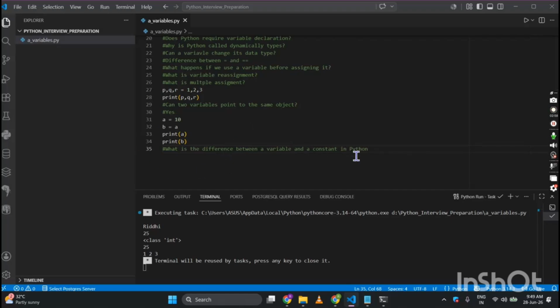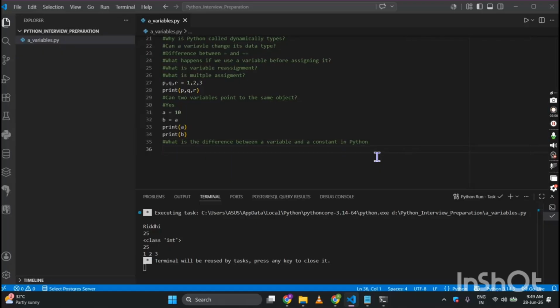Python does not have true constants, and by convention variables intended to remain unchanged are written in uppercase. So suppose I am writing this answer over here. The answer says that Python does not have true constants.